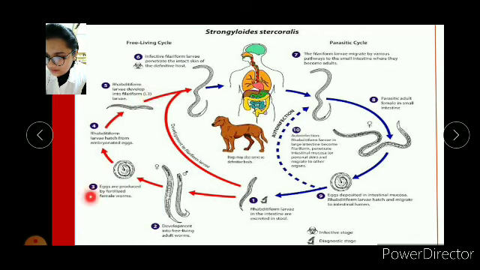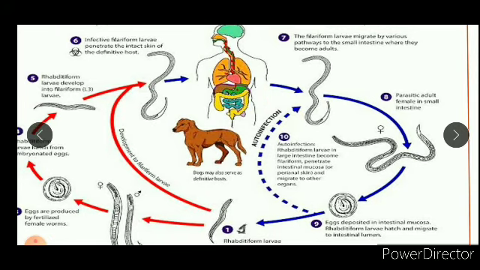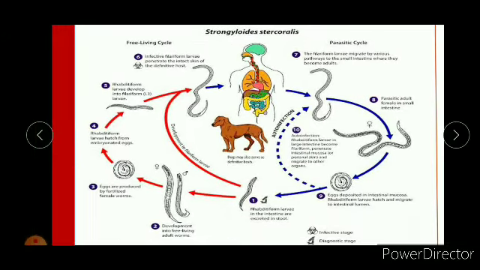They are produced by the fertilized female worms. They are again ingested by infected dogs, or mainly by humans, and then autoinfection happens. Parasitic adult females in the small intestine develop to maturity, are capable of producing eggs, and lay eggs again, and the cycle continues further.